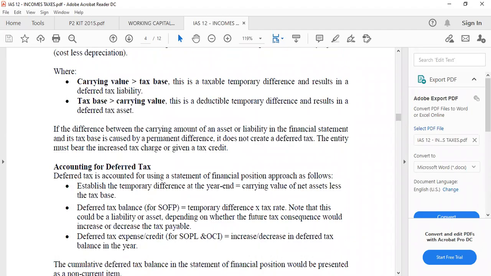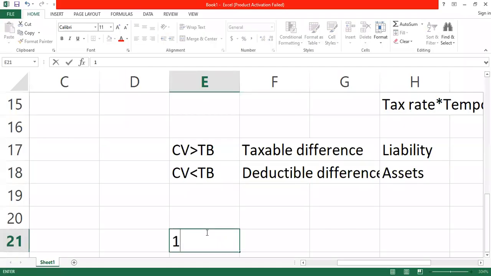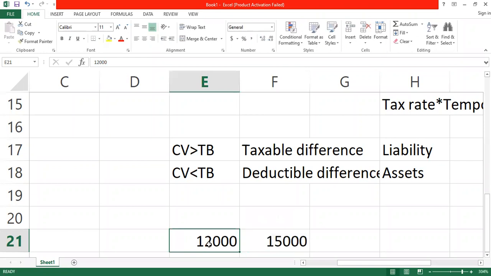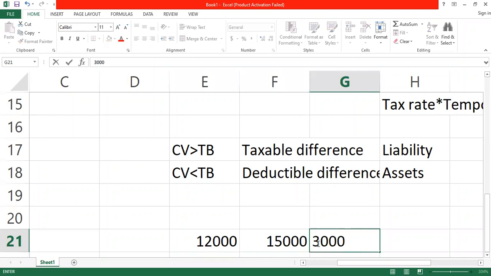So if the first provision was 12,000 and the next provision that you made was 15,000, we only take the increase. It means that the total amount should have been 15,000, but you have charged 12,000 already. So you need to add 3,000 to make it 15,000. So we look at only the difference.